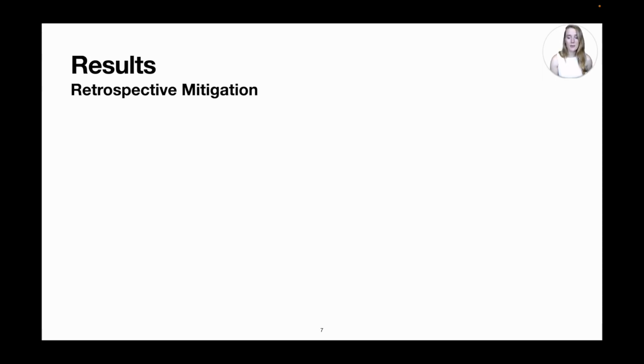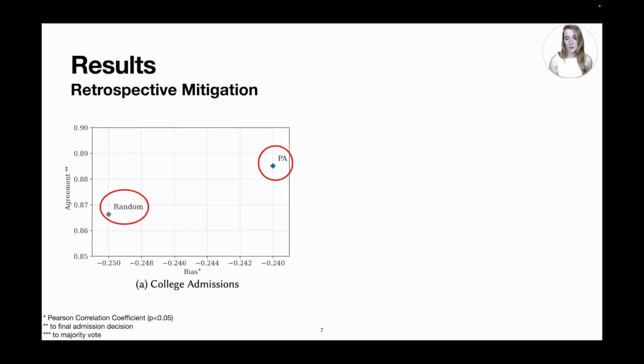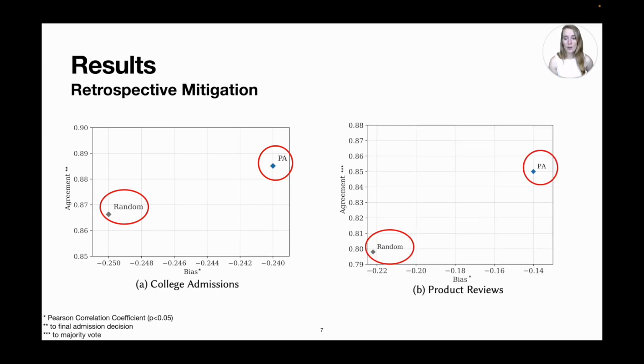For this retrospective mitigation procedure, we found that the agreement to final admission decisions made by a meta reviewer increases for college admissions. And we also found that sequential dependencies to previously made decisions decrease. A similar but even stronger effect is found in product reviews, where the agreement to the majority vote compared to the random order evaluation increases by 5%, and sequential dependencies to previous decisions decrease by 0.08.